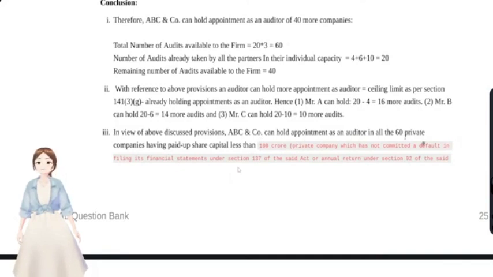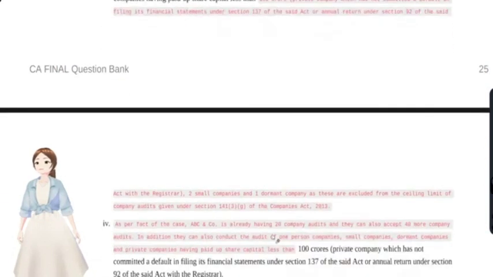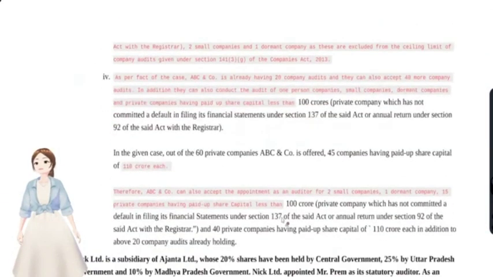You see, they are talking about the 60 private companies whose paid up share capital is less than 100 CR, so they can accept all this because the paid up share capital is less than 100 CR. If it touches 100 CR, then plus 120, it would be added to the 20 threshold limit. And here they're talking about 45 companies, so they could accept for 40 private companies of having paid up share capital 110 CR in addition to that companies, right?